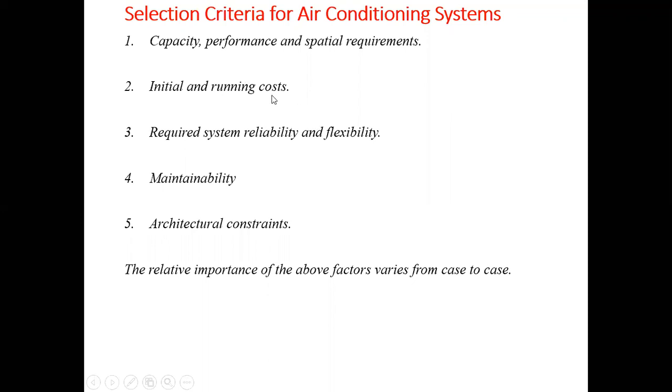Under those cases, the running cost of a central air conditioner is much lesser, but the maintenance cost is high. That is the maintainability: the maintenance cost in case of central air conditioning is high. The required system reliability and flexibility for a particular space is also important. Then architectural constraints are there. So these are the five things on which selection of an air conditioning system can be carried out.